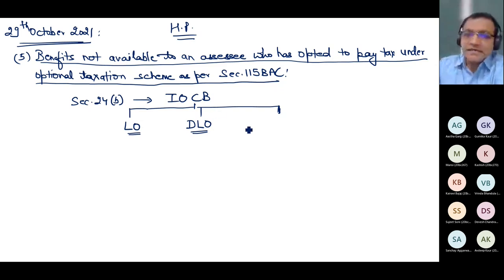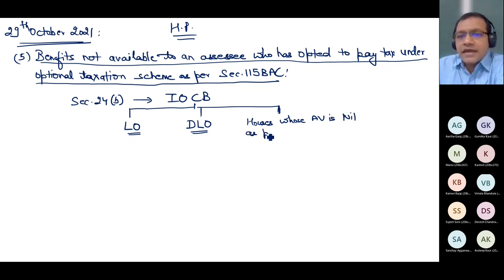The third category is house or houses whose annual value is nil as per section. Can you tell me as per which section? Which subsection?